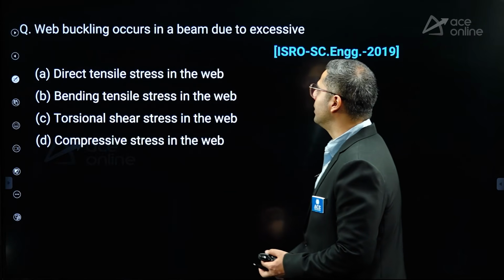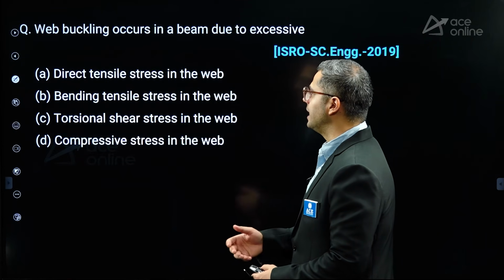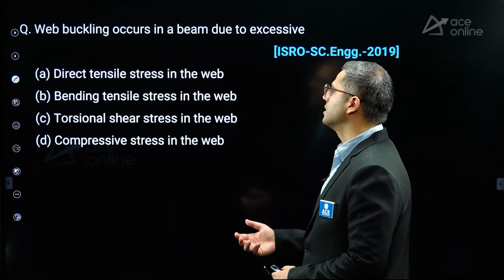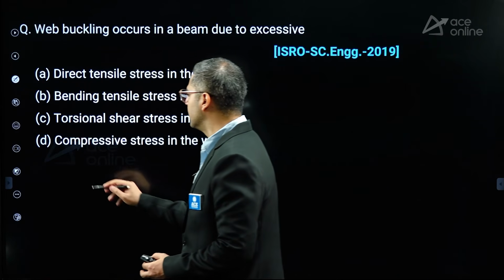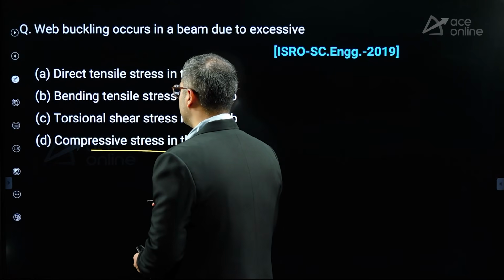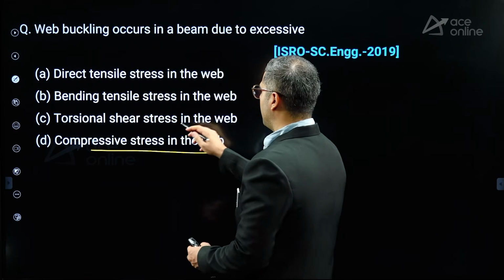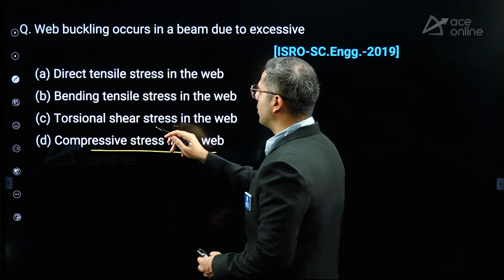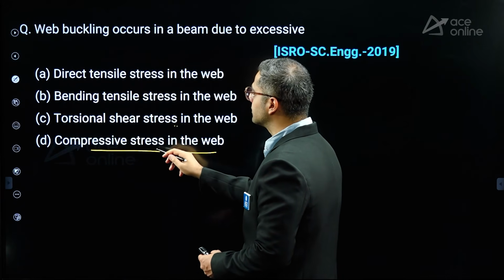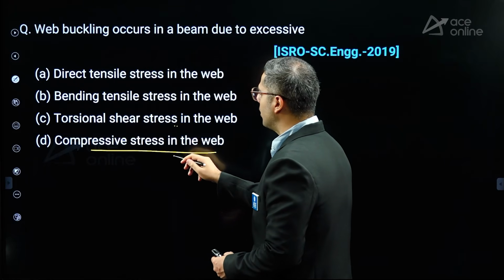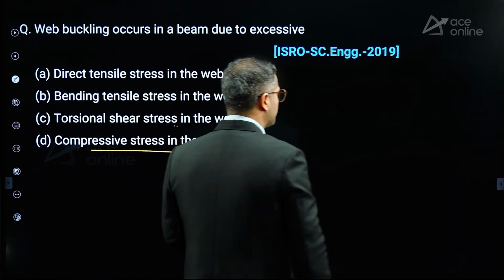Web buckling occurs in a beam due to excessive direct tensile stress in the web, bending tensile stress in the web, torsional shear stress in the web, or compressive stress in the web. So web buckling is primarily due to the compressive stress in the web, but it is not torsional shear stress, right? This compressive stress is induced because of the shear stresses only, right? That is why we call it shear buckling failure.